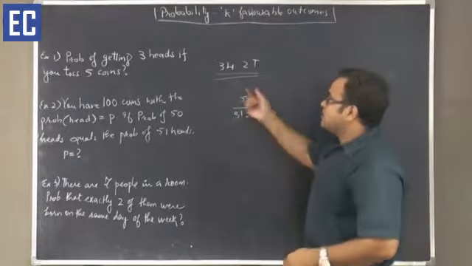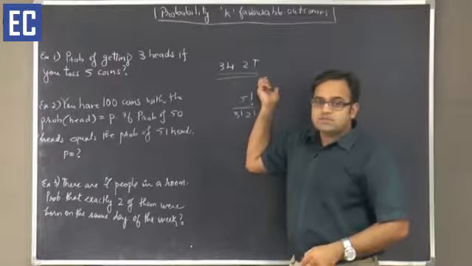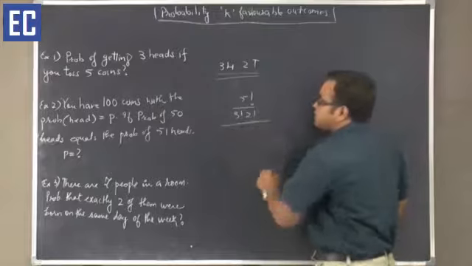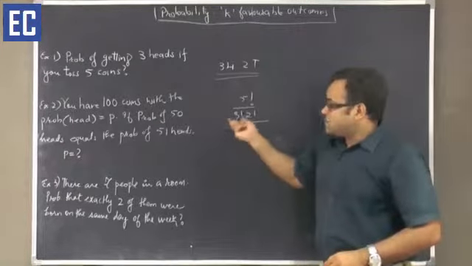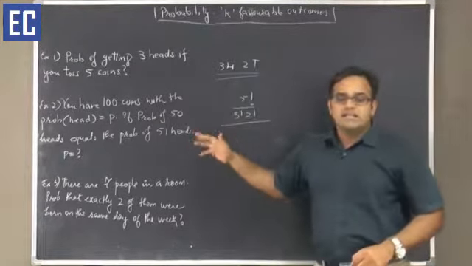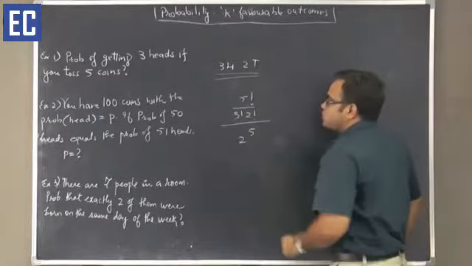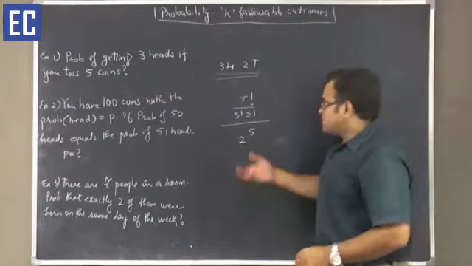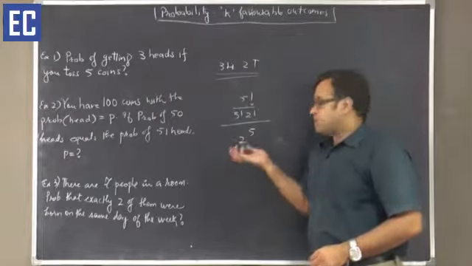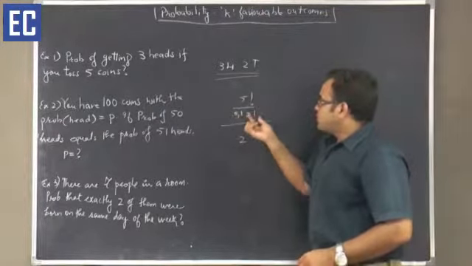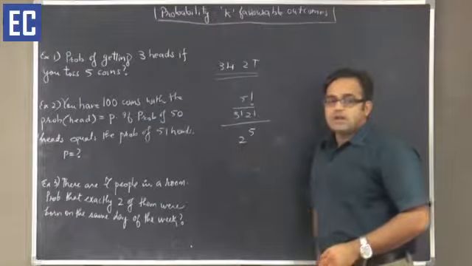I am basically arranging 3 H's and 2 T's, divided by total possible outcomes, because for each throw there are 2 possibilities, H or T. So total possible outcomes would be 2 to the power 5. So this should generally be my answer, 5 factorial upon 3 factorial 2 factorial divided by 2 to the power 5.